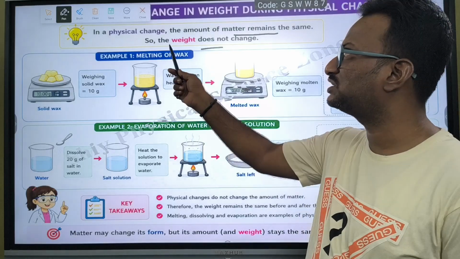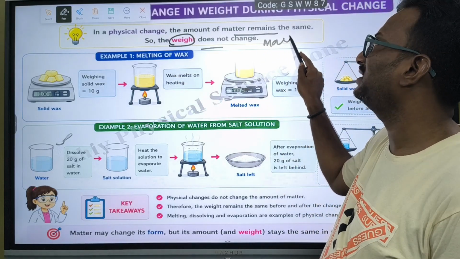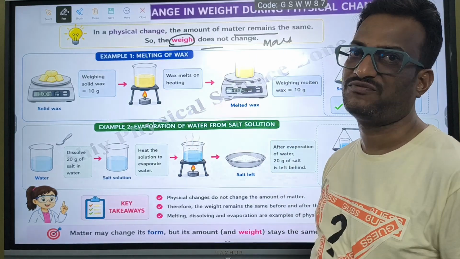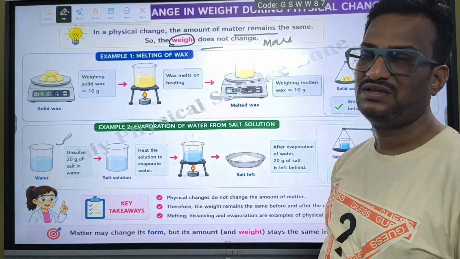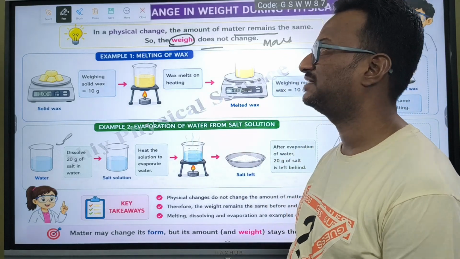In general, we should not say weight here, we should say mass. There is a little difference between weight and mass. We have already told this in the last chapter of physics, energy and work. There you can look back. What is the difference between weight and mass?